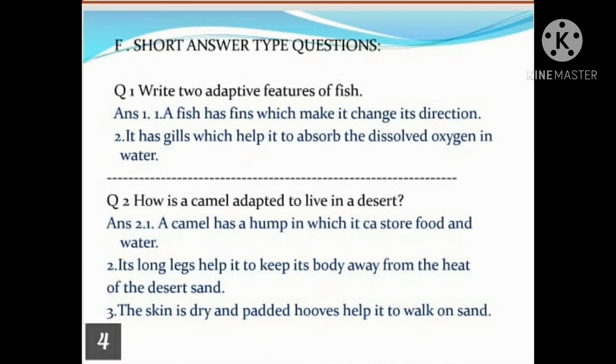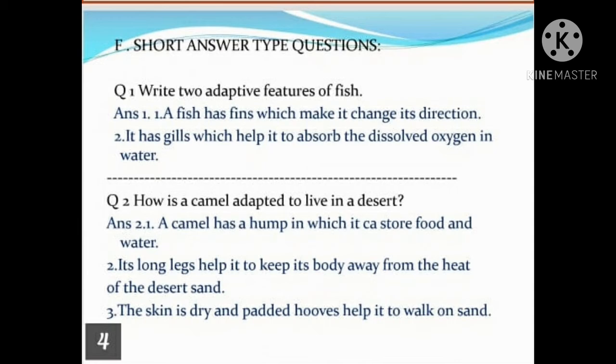Now question number 2. How is a camel adapted to live in a desert? Children, camel is a desert animal and it is adapted to live in the desert. How? Now come to its answer. A camel has a hump in which it can store food and water. In a hump, a camel can store food and water.